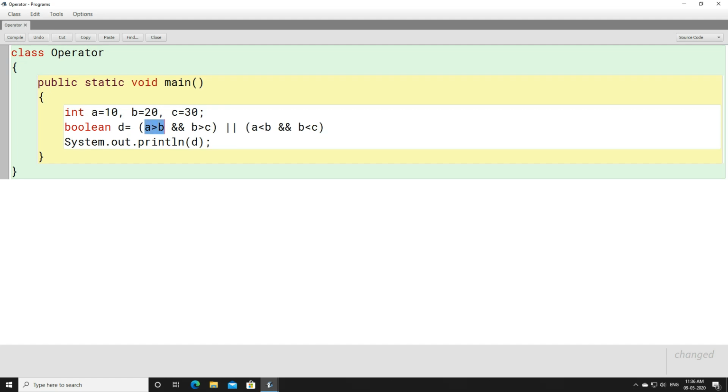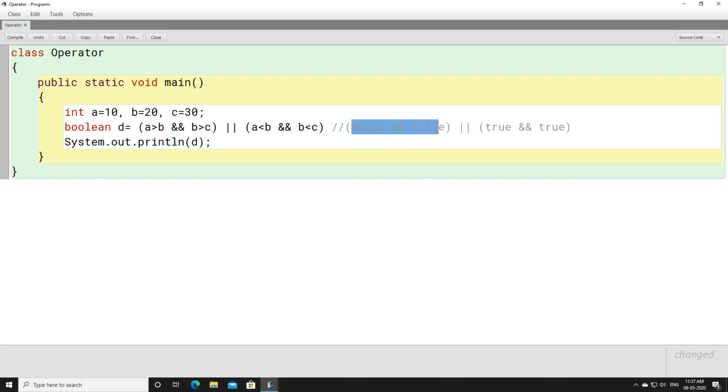Look here, A is greater than B. Is this condition true? No, it is false. Let's solve this one. This condition is false and we have used AND sign here. B is greater than C? No, again it will give you false. Okay, so here you are going to get false and false. Then we have used OR sign, or OR operator we have used here. Then parenthesis, A is less than B, 10 is less than 20, yes, true. And B is less than C, yes, again 20 is less than 30, again you are going to get true here.